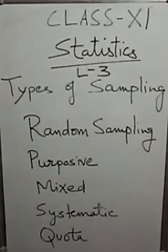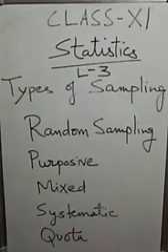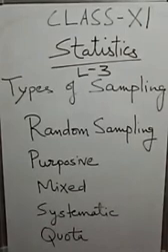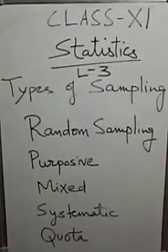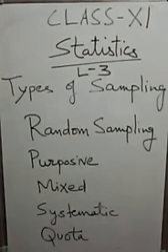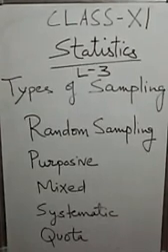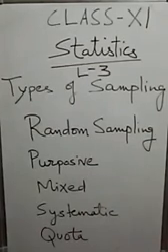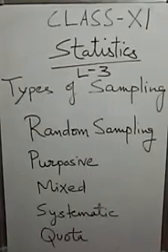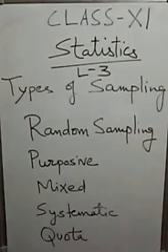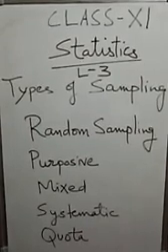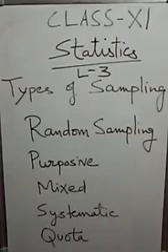Now, reliability of sampling data. The reliability of sampling data means whether the features of the universe are fully represented by the sample or not. It depends mainly upon the following features. Size of the sample: reliability of sampling depends on the size of the sample. If the size is very small, it will not represent or reflect the entire features of the population.